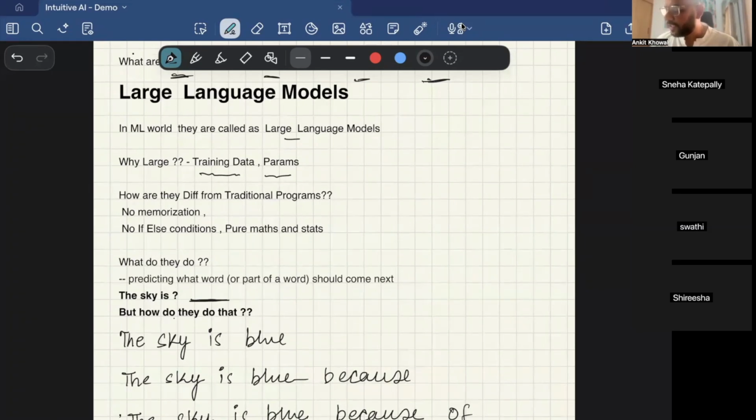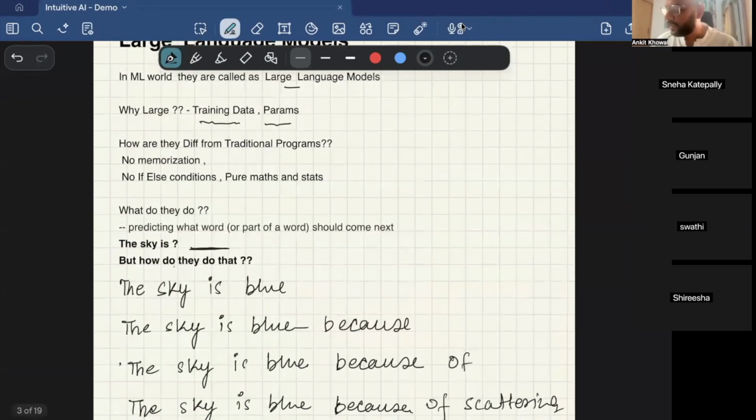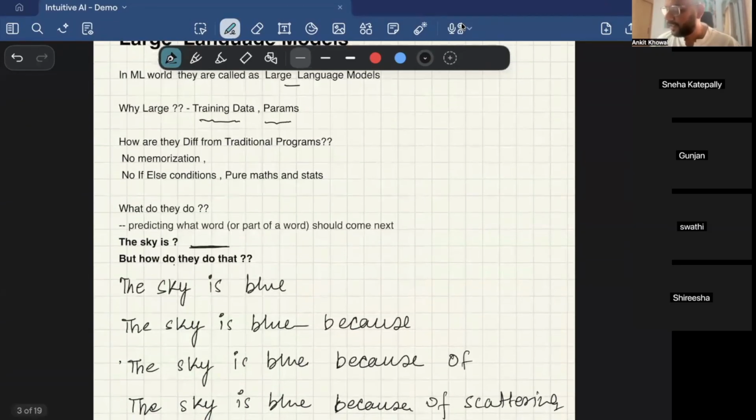So it's hard to imagine that the only thing they are doing sequentially is predicting the next word after your question. Let's take an example. Let's say you type in "the sky is". What it will do is predict what should come after the words "the sky is". It will predict "blue".